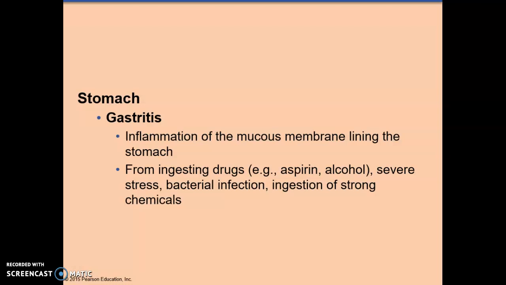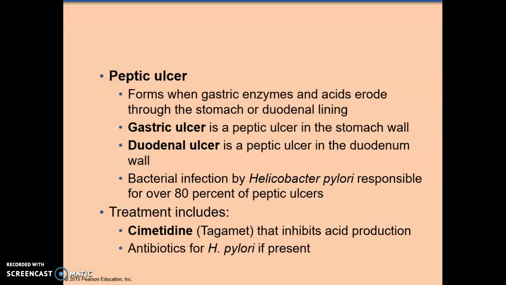Gastritis of the stomach is inflammation of the mucous membranes. Different causes: ingesting drugs such as aspirin or alcohol, stress, bacterial infection, chemicals. An ulcer. Ulcers form when gastric enzymes and acids erode through the stomach or duodenal lining.